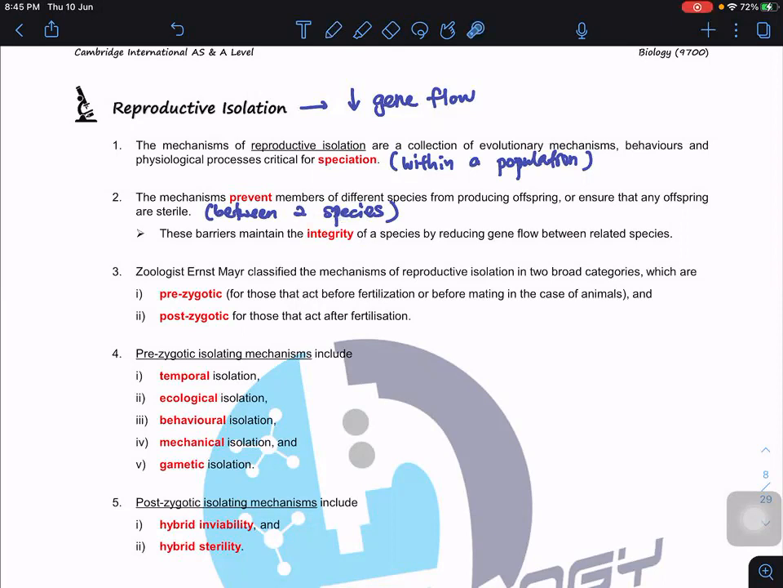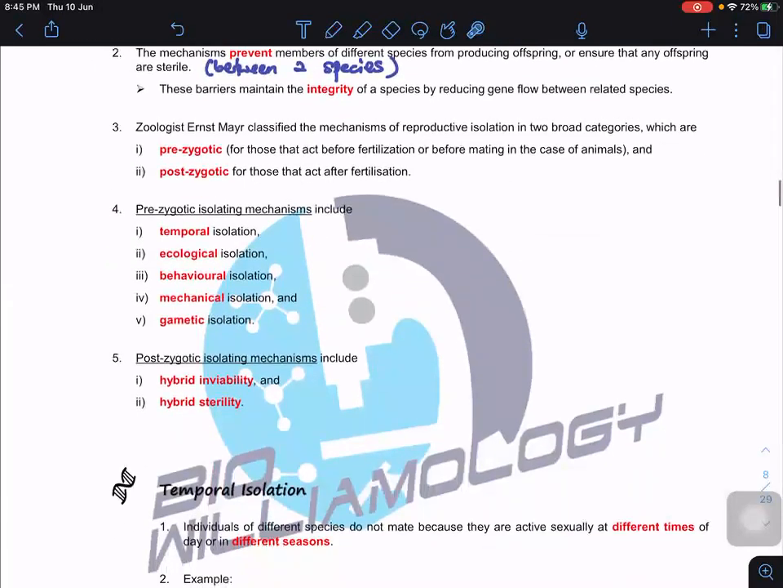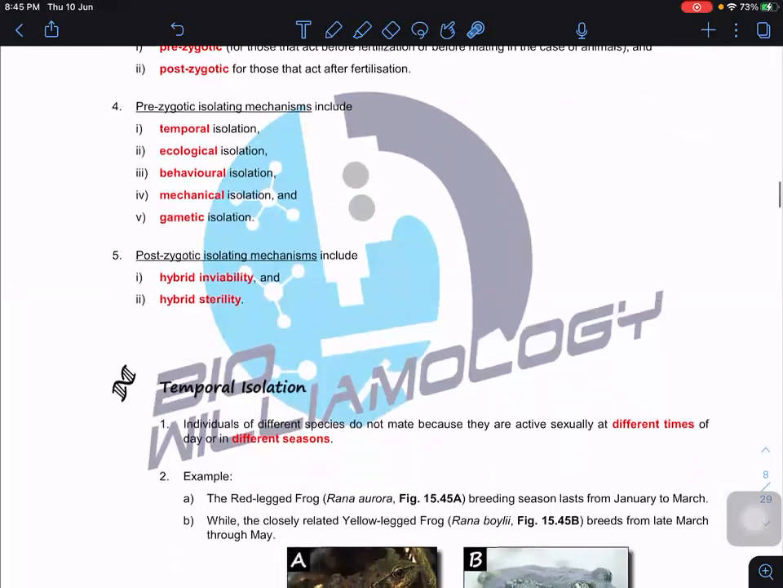Okay, so based on the Mayr classification, we can group reproductive isolation into two broad categories, which are pre-zygotic. It means before fertilization or even before mating in the case of animals, right? Or we can have the post-zygotic, which means after fertilization. So under our syllabus, we have 5 different types of pre-zygotic isolation.